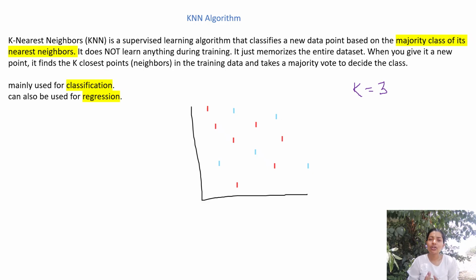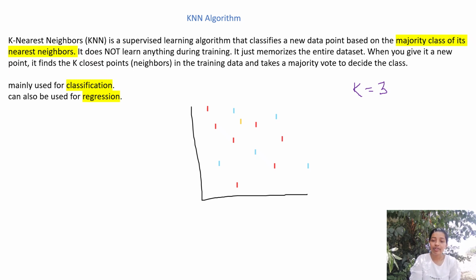Now the basic concept of KNN is that a new data point will belong to, or behave like, its closest neighbors. This is the basic principle on which the KNN algorithm works. So now I have decided the value of k. Let us say this is a new data point. Now I need to predict to which class the new data point will belong.